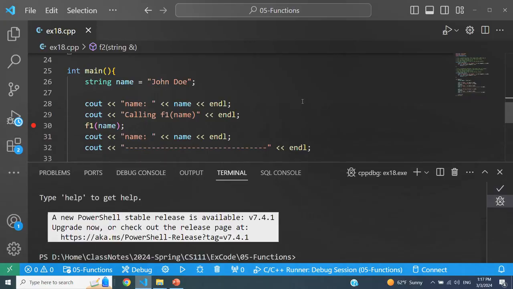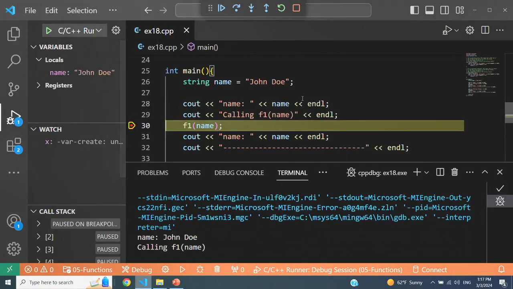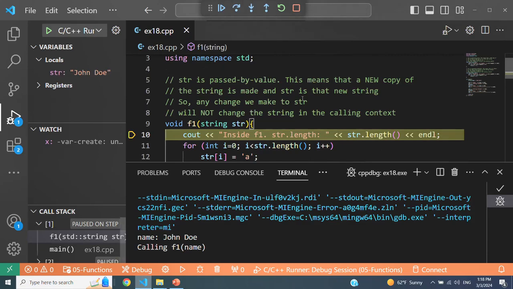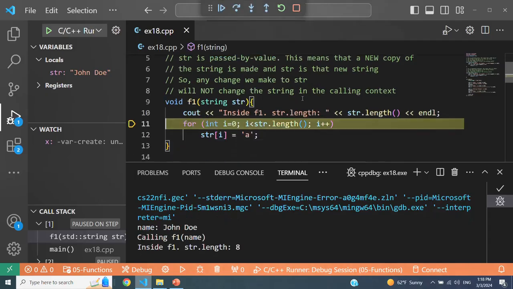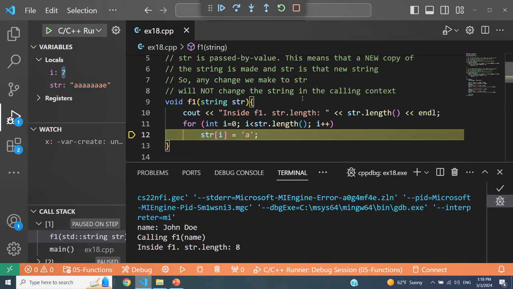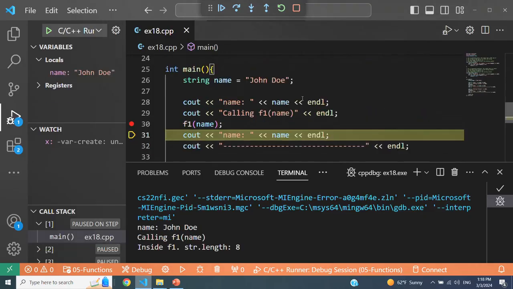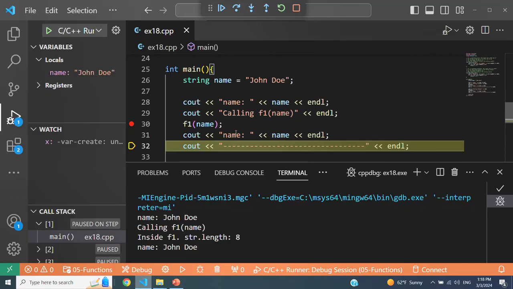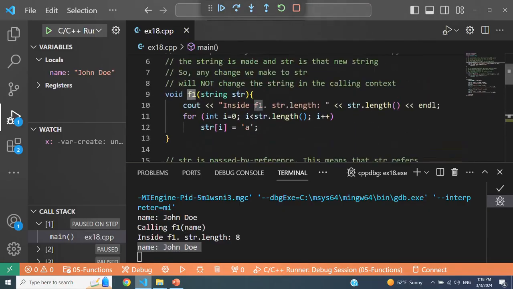I'm going to first make a call to f1. All right, so let's make a call to f1, and you're going to see that str is a completely different object, a completely different string. So any changes that I make in here only change str. As you can see, str has all been a's. But when I return from here and print name, you see that the value of name does not change, because when I make a call to f1, a new copy of the string has been made, and any changes that I make inside f1, I'm only making to a new copy of this object str.